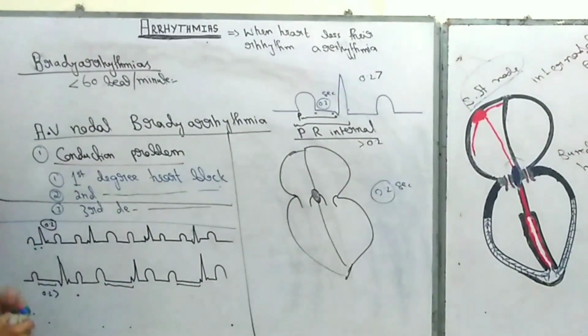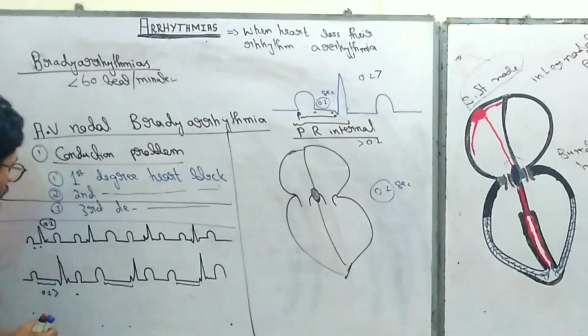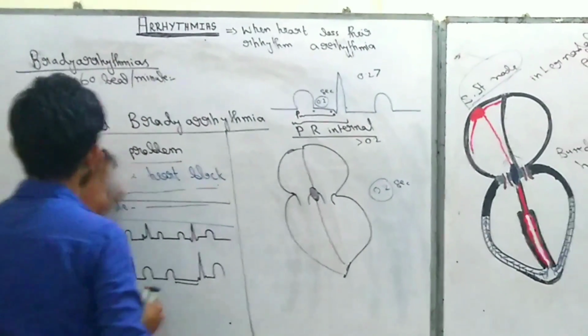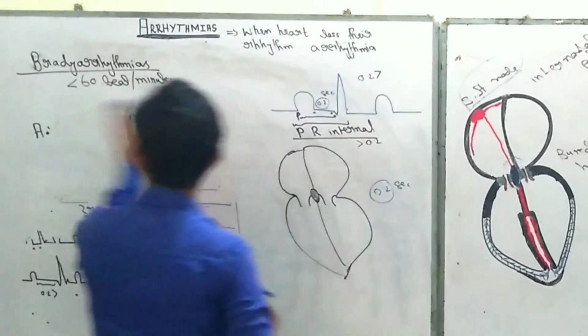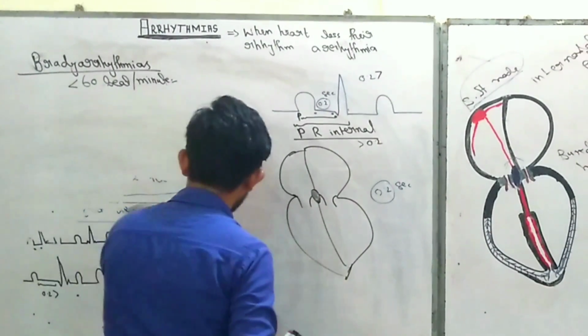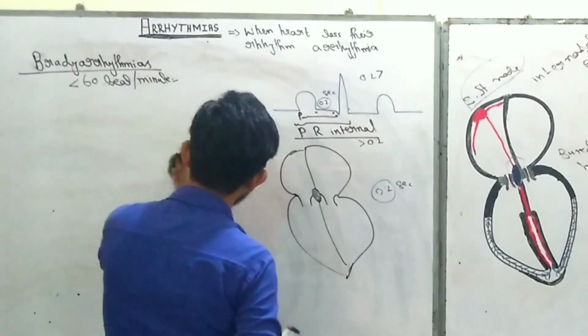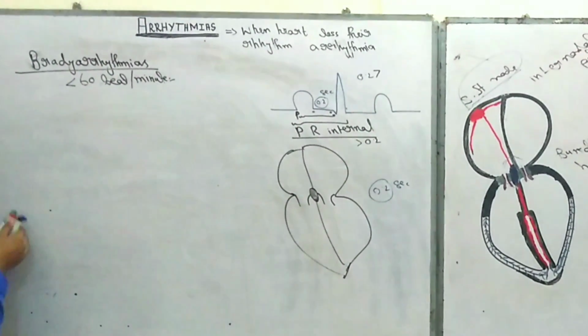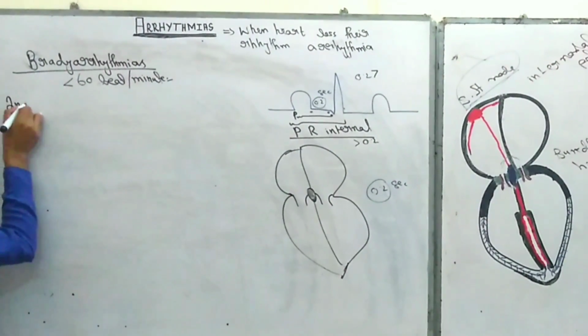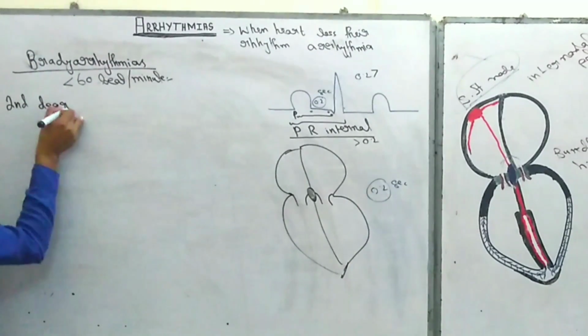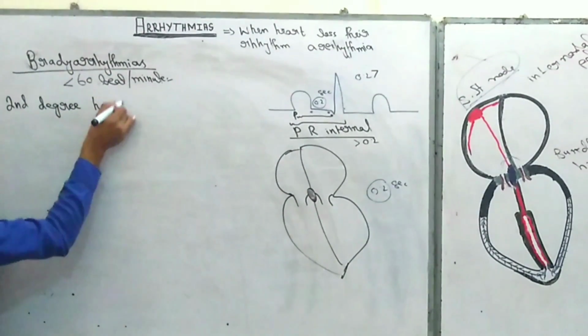So after first degree heart block, now come to the second degree heart block, right? So I want to remove all these things so you can really understand the real concept. So now come to the second degree heart block.